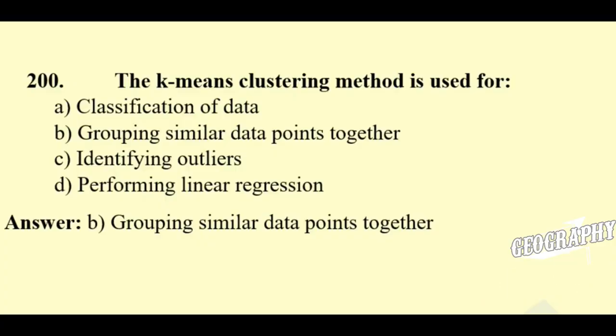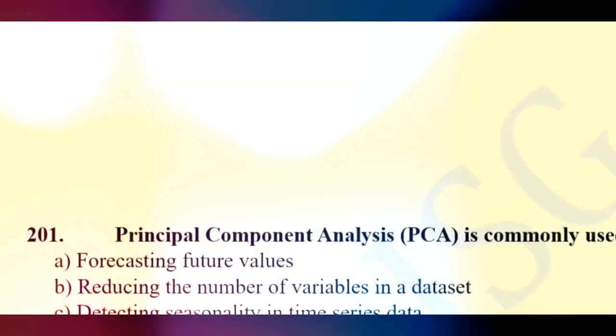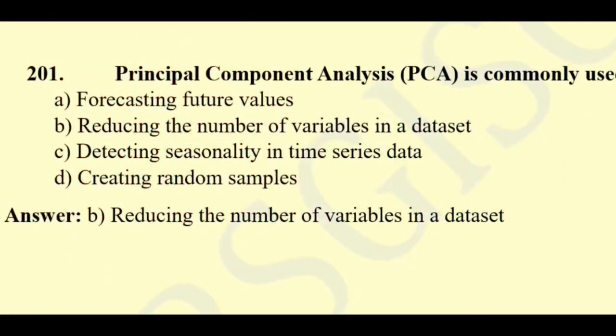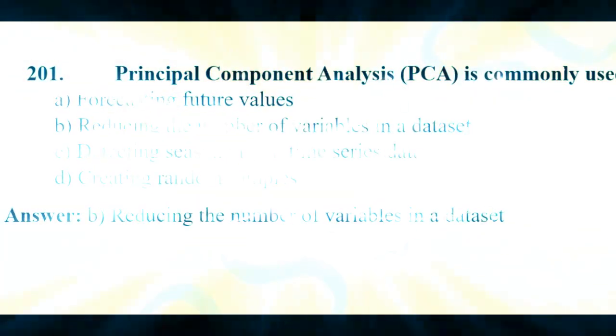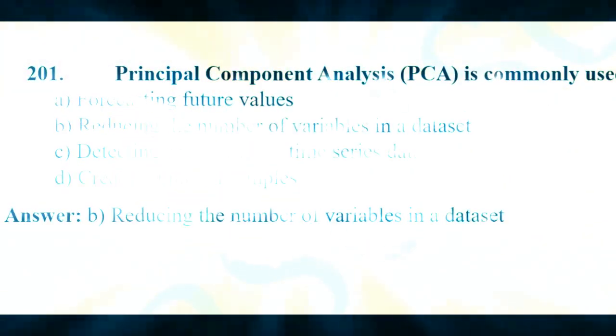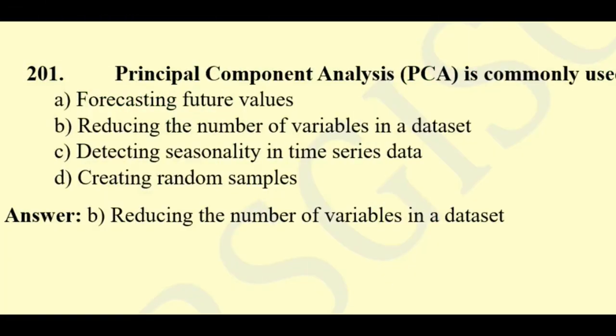Here the right answer will be grouping similar data points together. Question 201. Principal component analysis (PCA) is commonly used for forecasting future values, reducing the number of variables in a dataset, detecting seasonality in time series data, creating random variables. Here the right answer will be reducing the number of variables in a dataset.